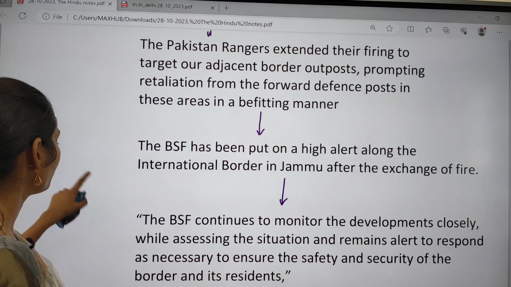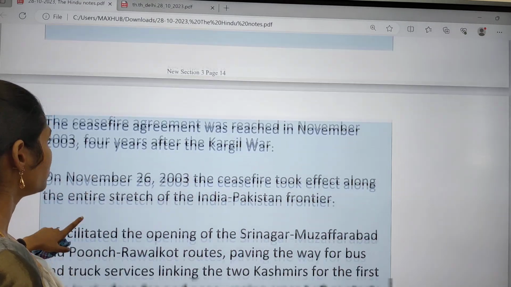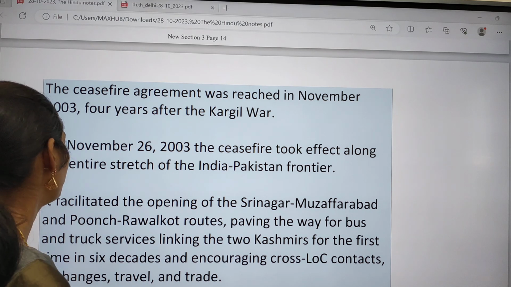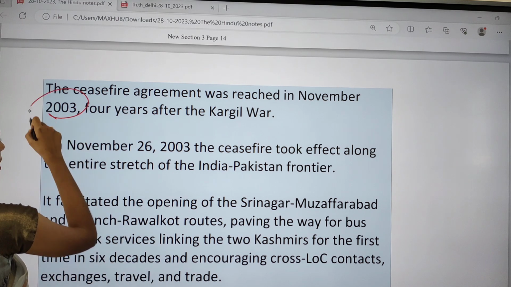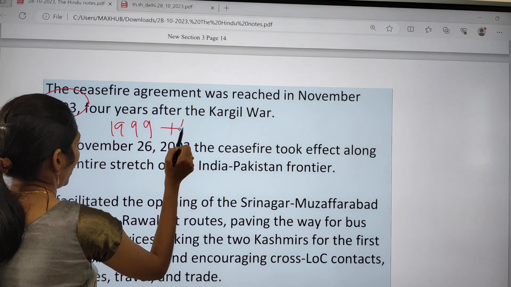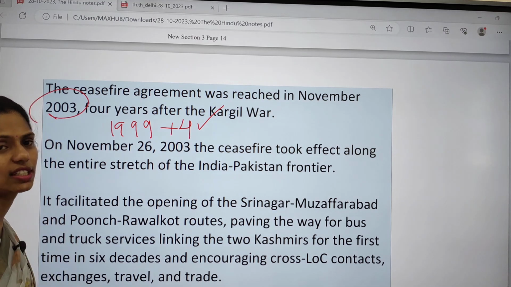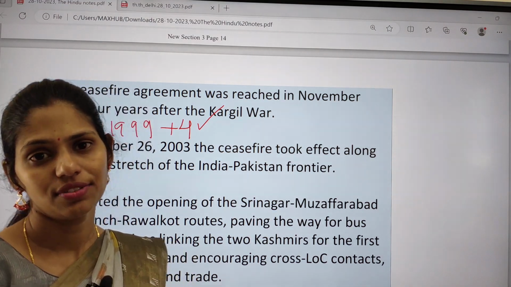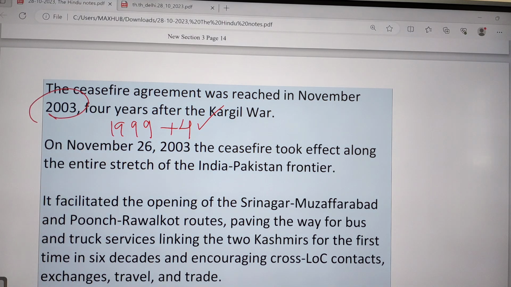And here you have to know some facts regarding the 2003 ceasefire agreement. This agreement came in November 2003. In 1999 the Kargil war happened, and after 4 years we came up with this ceasefire agreement. Because of this, it is called the 2003 ceasefire agreement between India and Pakistan.